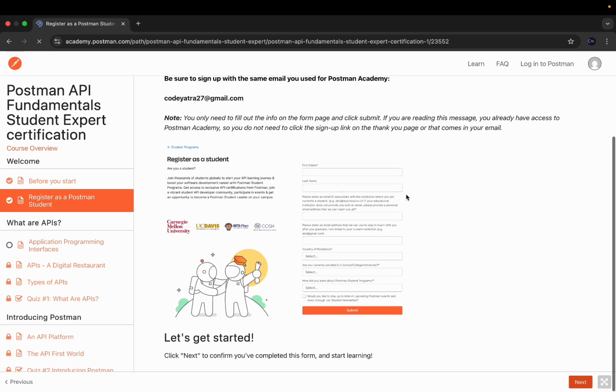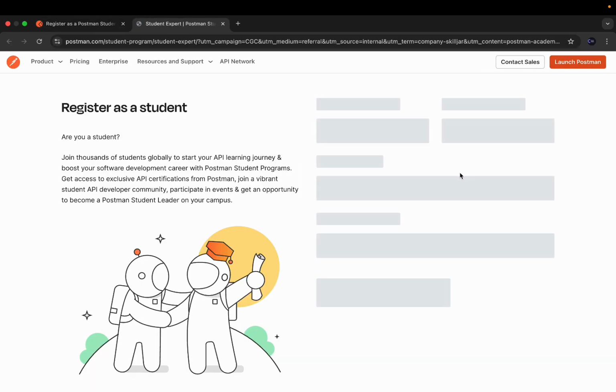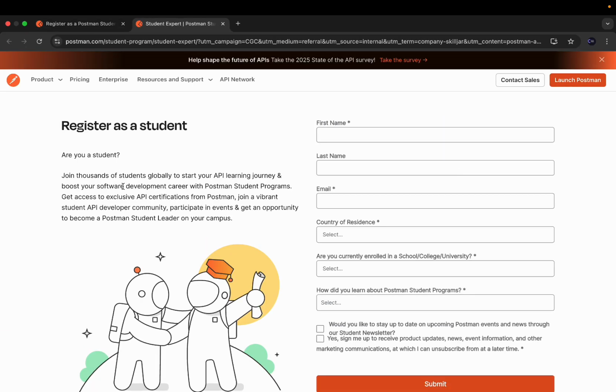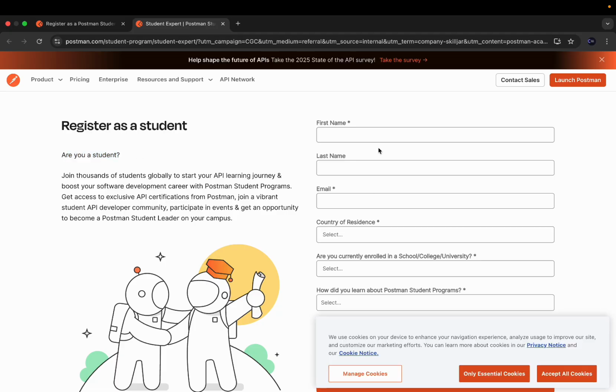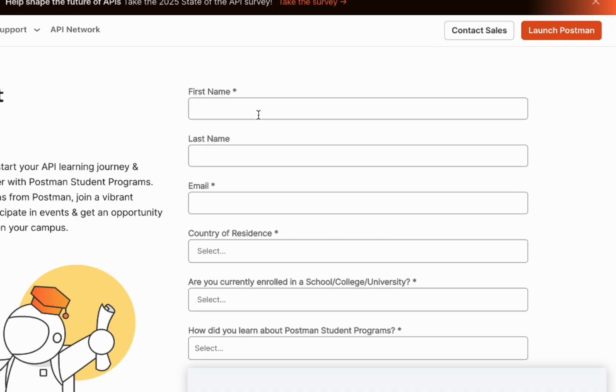If you have not registered, then go and register there. I'll show you how to register. Are you a student? If you are a student, then do this registration here. Okay, write your first name.